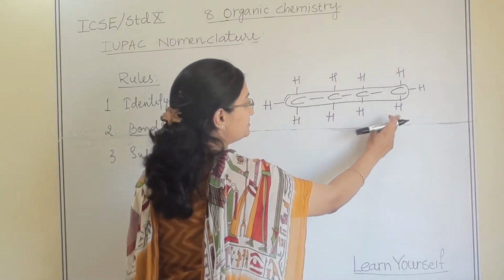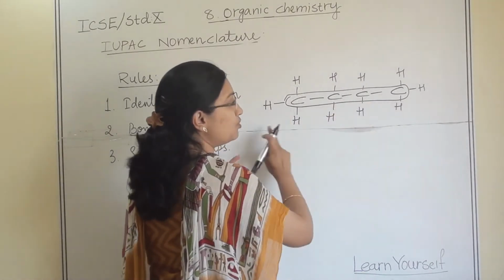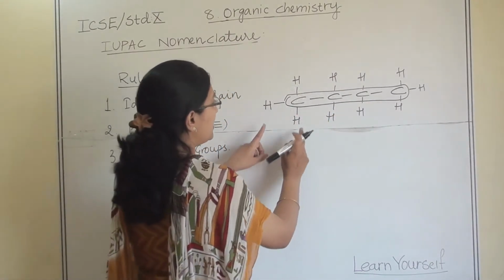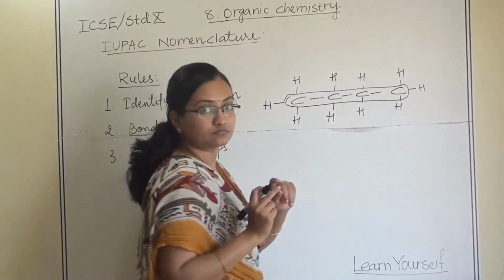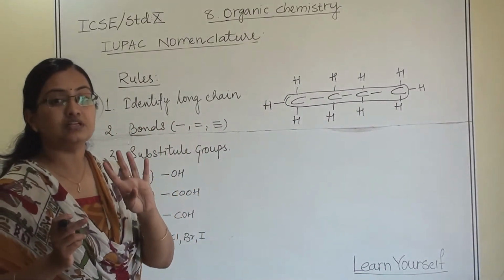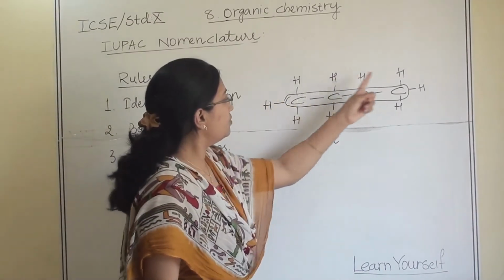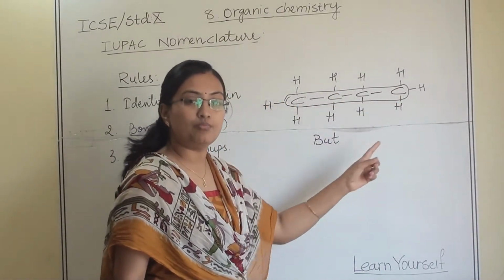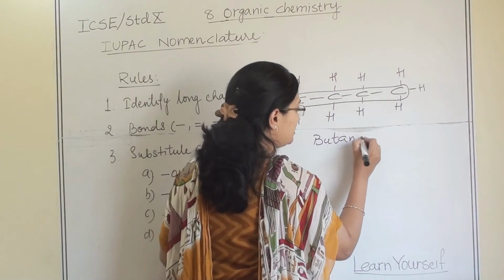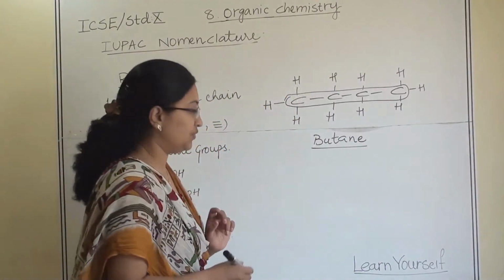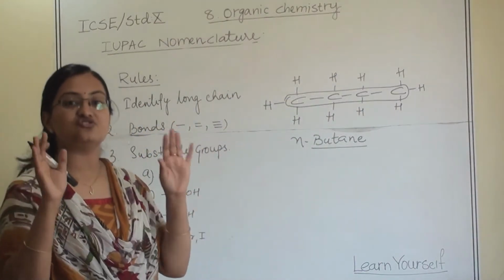So if you will see, there are only single bonds. There is nowhere a double bond or triple bond. And how many carbons are there? 1, 2, 3 and 4. Carbon with 4 carbon atoms in one structure. That means it is but. And no other substituent groups are there. No double bond, no triple bond. So this is alkane group and the suffix will be ane. So this is butane. We can also write this as normal butane. Normal butane means it is a straight chain structure of butane.